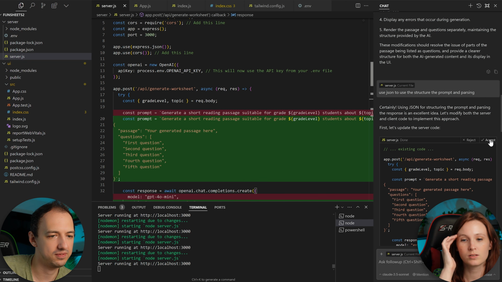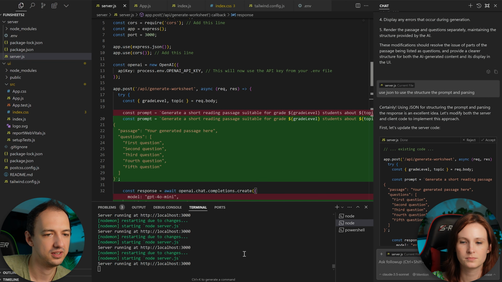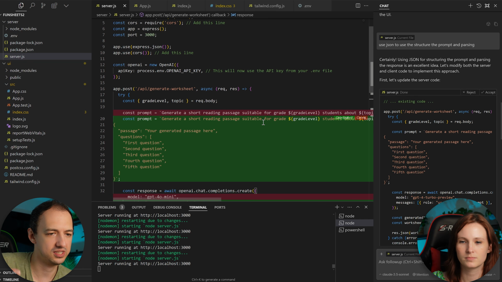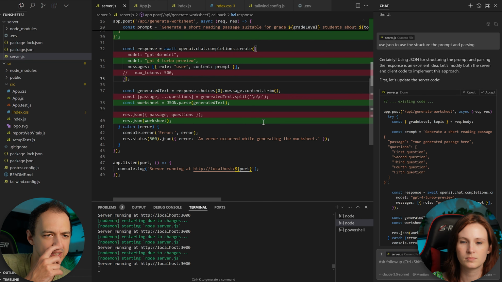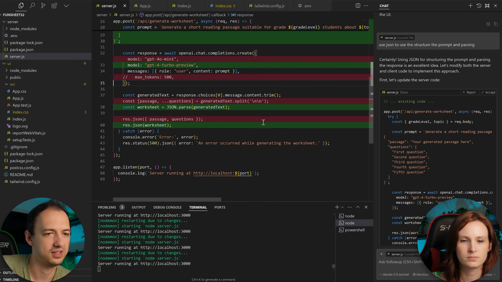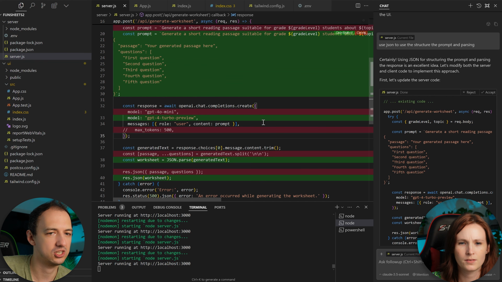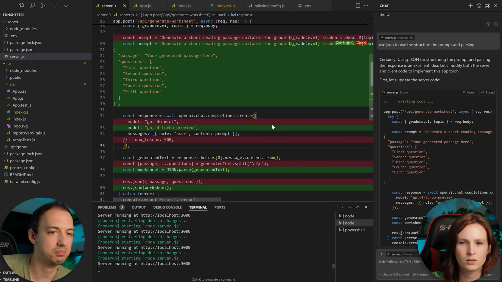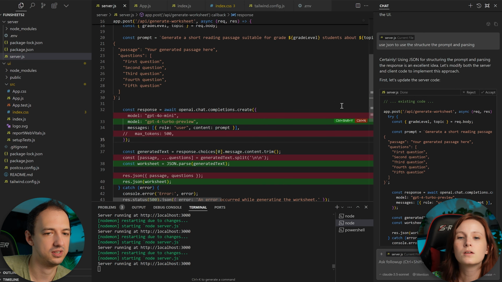Wait. Scroll down a little bit. On in the file, I just see that it. Okay. See that 4.0 mini thing? It's wrong there. We don't want to change the model. So here we can actually partially accept our changes. So let's accept the one at the top. So we don't want to control enter. Yeah, right. So let's just do a change by change. Okay, so you do the green one, I'm guessing. Yep. So do it. And then for the next one, we don't want to change the model. That's a no. So just no.